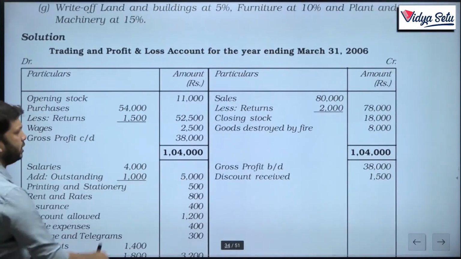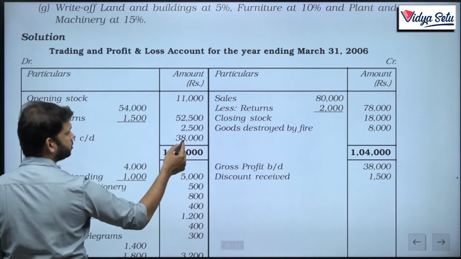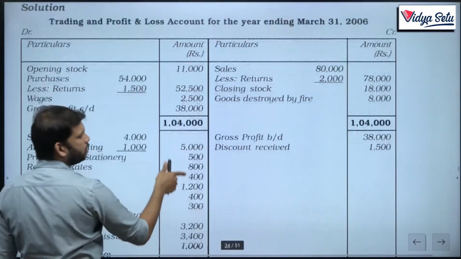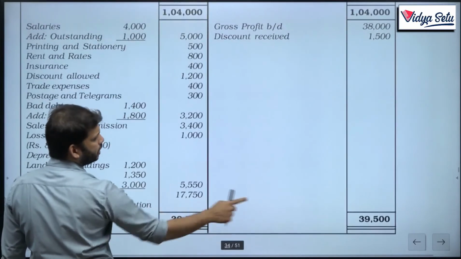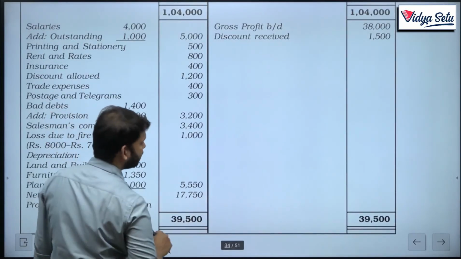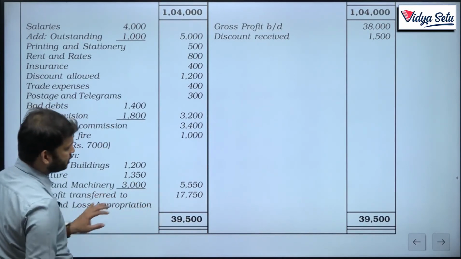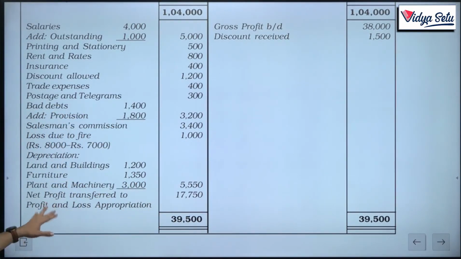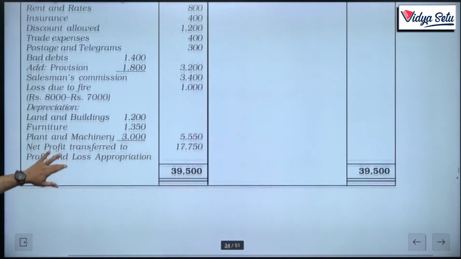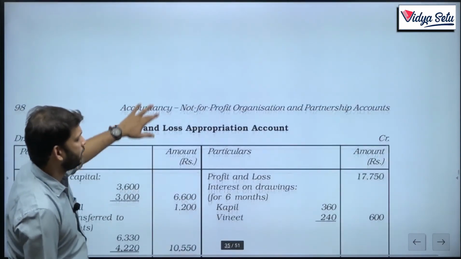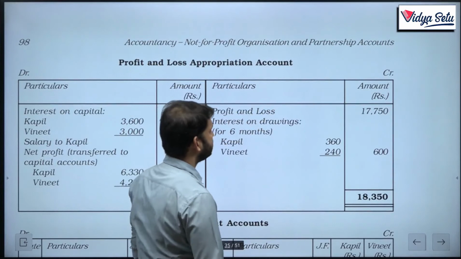Now, what is remaining? Just the totalings. We got to know the gross profit is 38,000, which we brought down, 38,000. Then 39,500 is the total of credit side. We got to know according to this the net profit is 17,750. Now, instead of transferring this net profit to capital accounts, we will transfer it to P&L appropriation. So, 17,750 from here will go to P&L appropriation account.